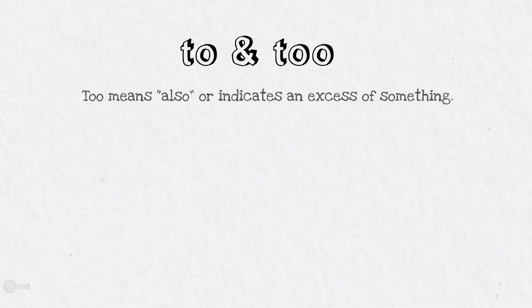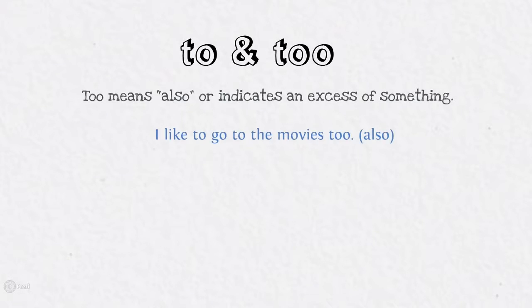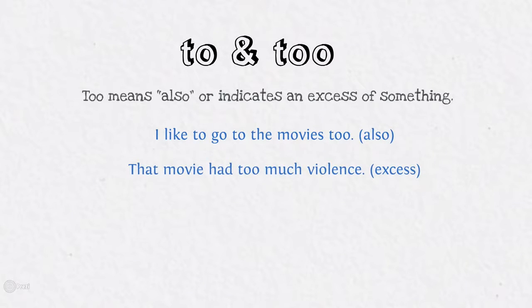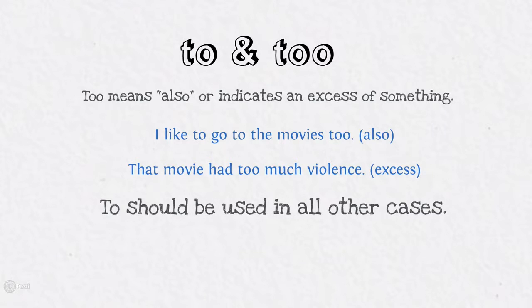Too and to. Too means also or indicates an excess of something. I like to go to the movies too, or that movie had too much violence, or excess. To should be used in all other cases.